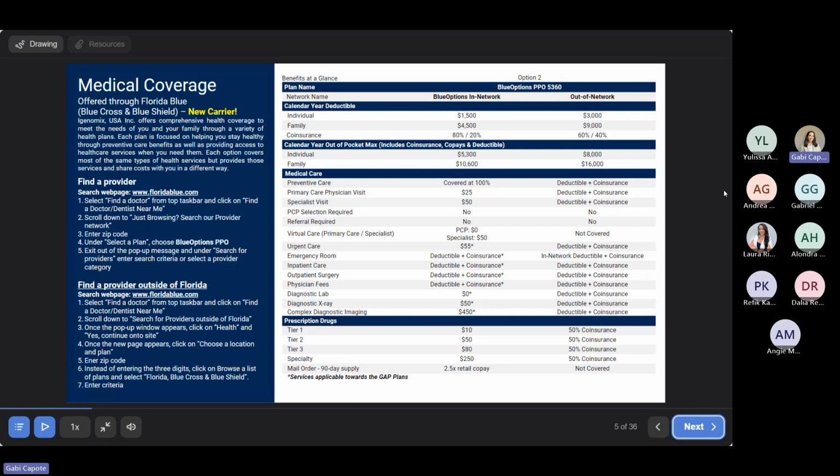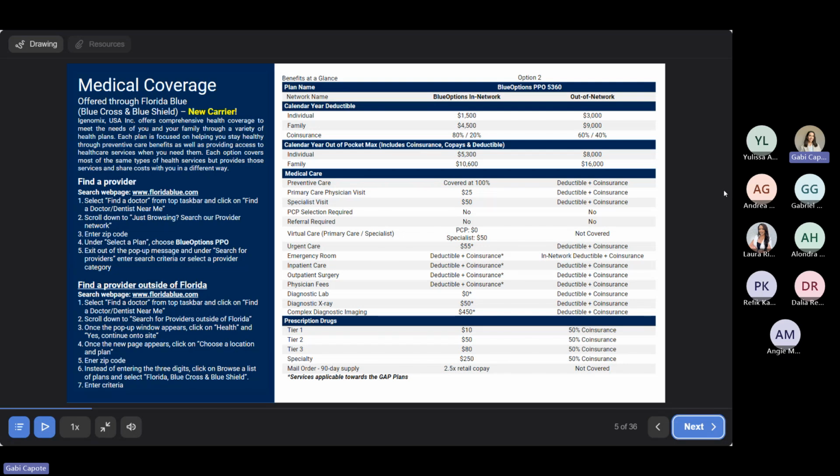For medical care, preventative care is going to be covered at 100%. And primary care physician's visits are a $25 copay, while specialists are a $50 copay. With this plan, you also do not need to select a PCP and you do not need a referral to see a specialist. For virtual care with your PCP, that's going to be $0, and virtual care with a specialist is going to be a $50 copay. Urgent care is going to be $50 copay.